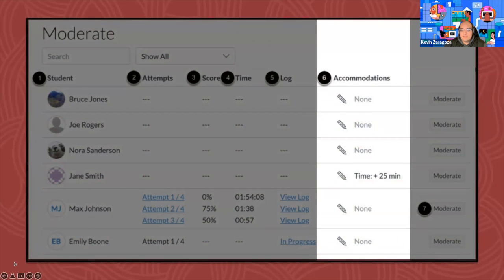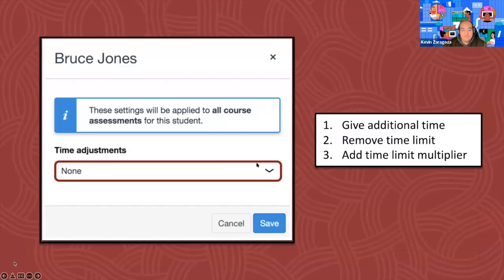Accommodations is pretty neat as well. So we can give students additional accommodations for the quiz. Notice that right here, this is a student by student case scenario. And so if we want to go in here and give the student additional time, we can go into accommodation and give them so. Time adjustments are given within a specific time. We can also remove the time limit. So that's considered an accommodation to remove the time limit.